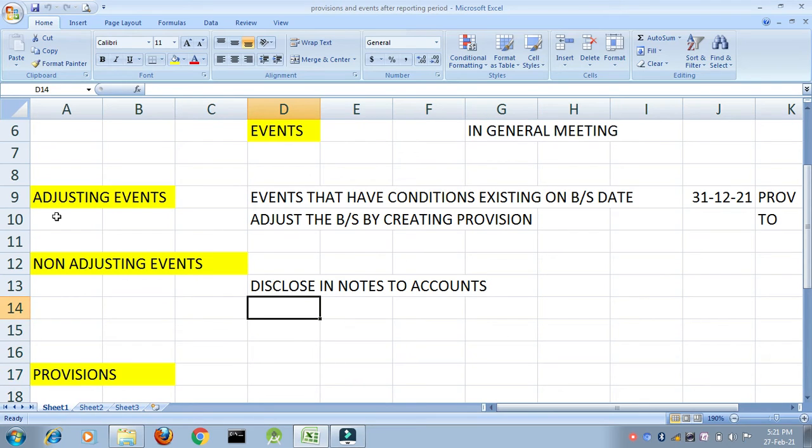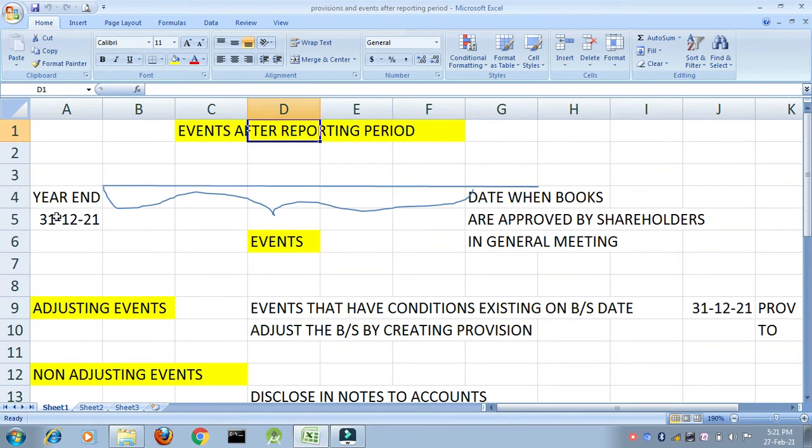What are adjusting events? Events which have a certain condition existing on the balance sheet date or the year end date or the reporting date. This is also known as the reporting date. What do you mean by this? I will explain it with the help of an example. For example, there is a debtor ABC. He is supposed to pay 20 lakhs to us. But then on 31st of December, we have come to know that he has applied in the court for insolvency. Which means there is a possibility that he might be declared as an insolvent.